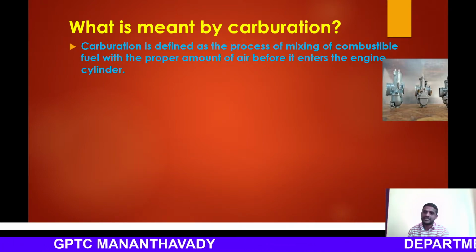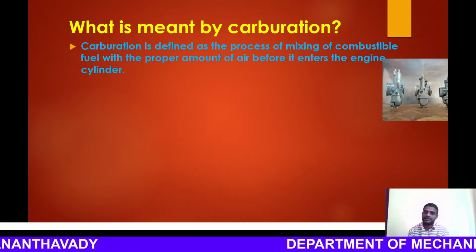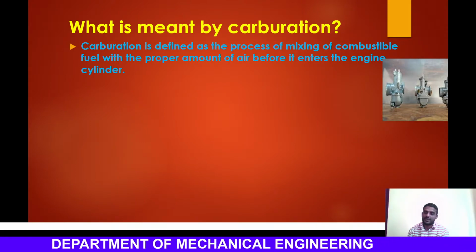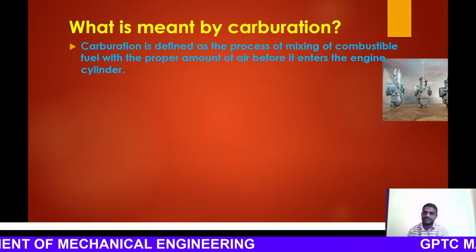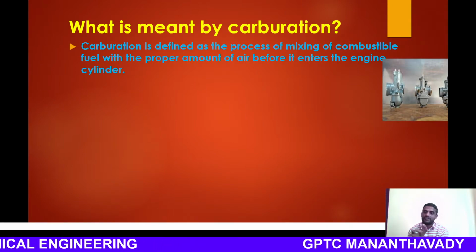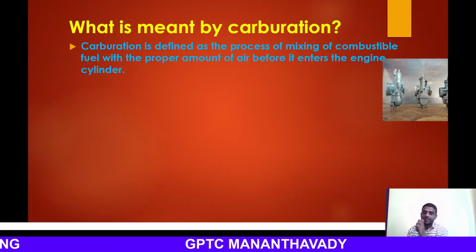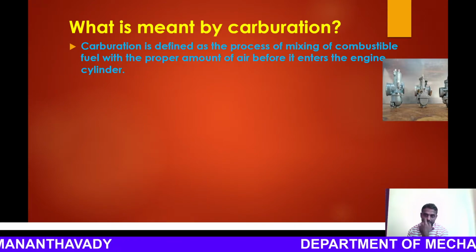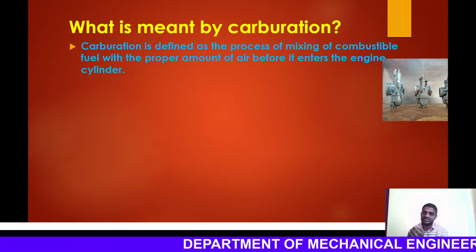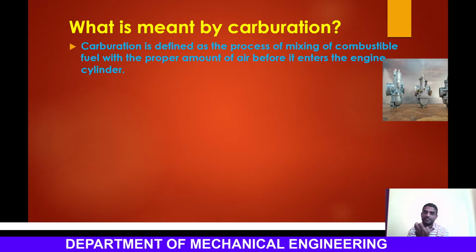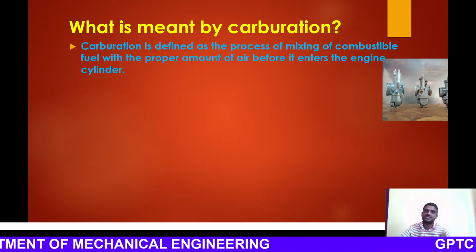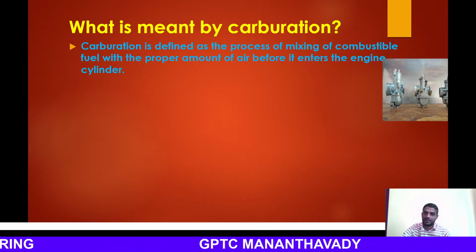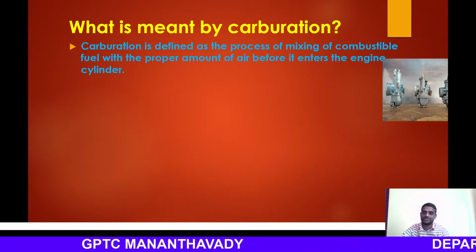But in the case of a CI engine, only air is delivered into the cylinder during the suction stroke, and fuel is injected by means of a fuel injector. In an SI engine, an air and fuel mixture is introduced. A proper mixing of the air and fuel is required for the proper operation of spark ignition engines, so here we are using a carburation system. Carburation means mixing the air and fuel in the required amount. The proper air fuel ratio is needed.